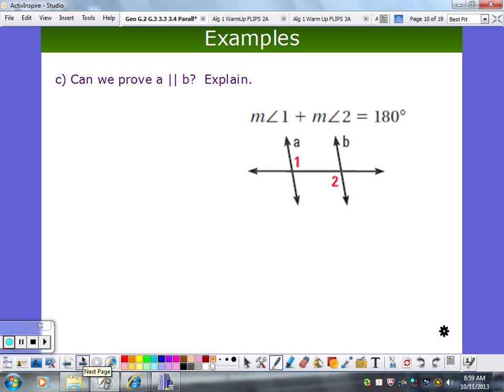Okay, so let's see. Can we prove A is parallel to B here? We've got an angle 1, we've got an angle 2. We're told if you add those two together, you get 180. So can we prove they're parallel? Take a look. What do you think?